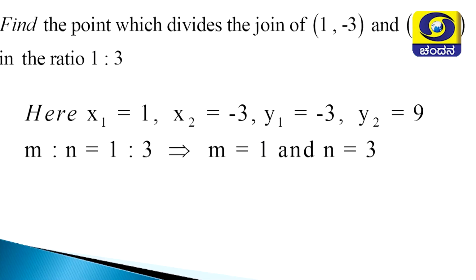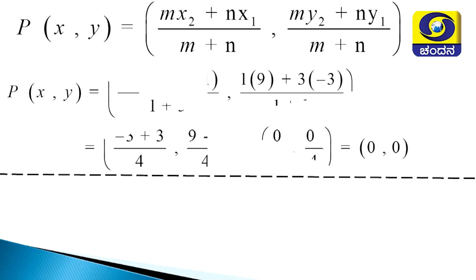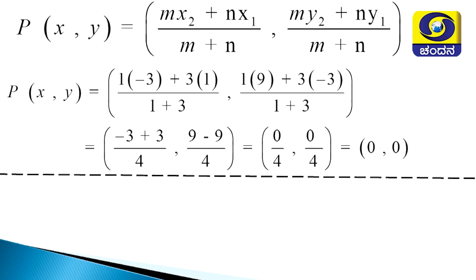Now the data, formula, substitution. Wow! After substitution and simplification, we get (0, 0) as the point of division. What is (0, 0)? Sir, point. I agree. What is the name given for that point? Sir, origin. Excellent. Origin is the right answer.